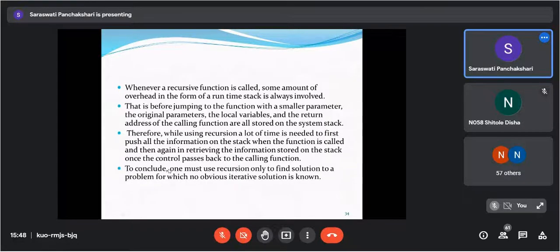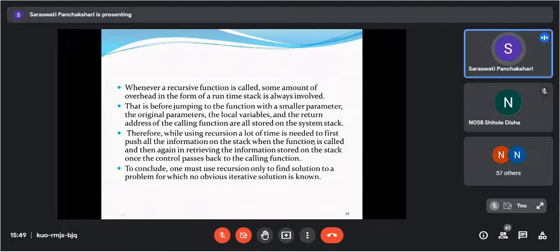Here, when a recursive function is called, some amount of overhead in the form of runtime stack is always involved. Before jumping to the function with a smaller parameter, the original parameters, local variables, and return address of the calling function are all stored on the system stack. We are all familiar that whenever we call any recursive function, all the parameters, variables and addresses of the calling function we store on the stack.